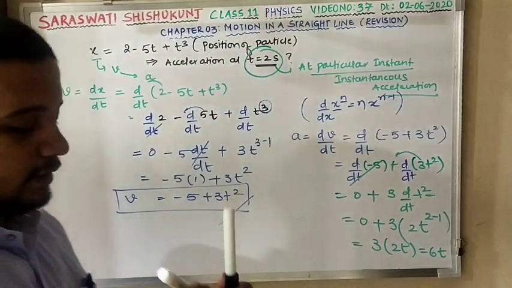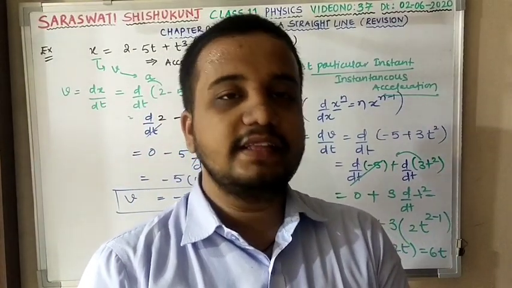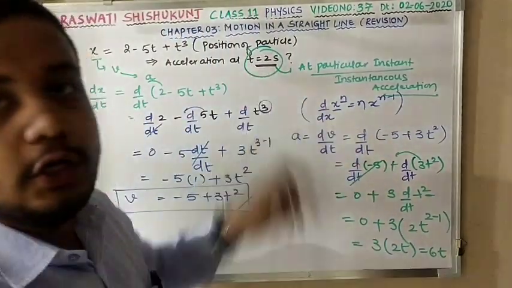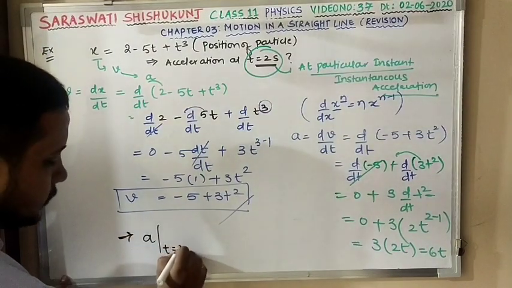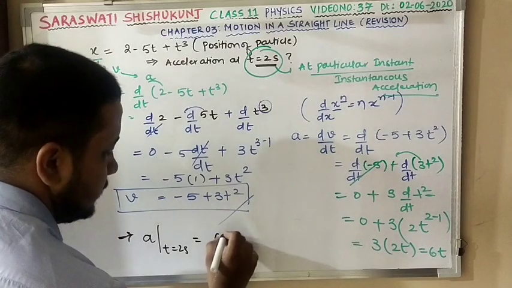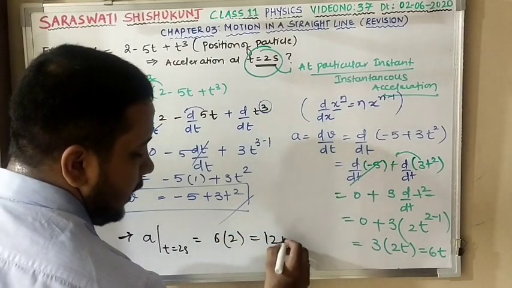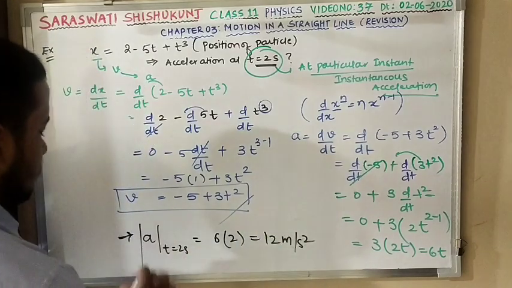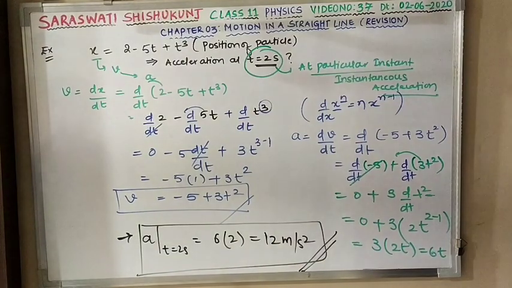My answer is 6t. Yet there is t in the answer. If there is t in the answer, they have asked at a particular time instant, 2 seconds. So I can write over here acceleration at 2 seconds is equal to 6 into, instead of t I'll put 2. My answer is 12 meter per second square. This is my final answer. Hope it is perfectly clear.